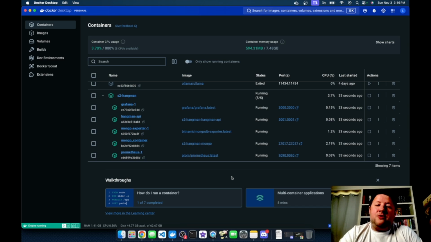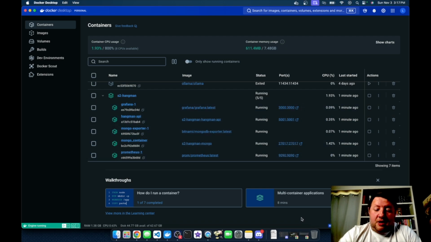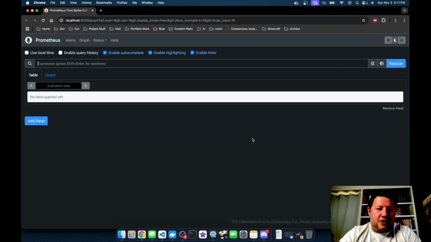So how do we test this out? Well, all we have to do is start making some API calls. The first thing I'm going to do, though, is go ahead and open Prometheus. I'm going to pull up the web page here so you can actually see what's going on. This is on localhost port 9090, and if you put that in your browser, then Prometheus running means you're up and good to go.